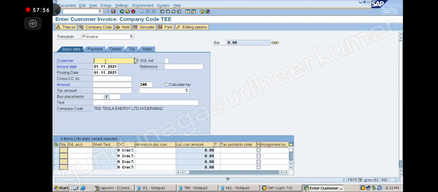Go ahead. Sir, for doing dunning, do we just need a customer document number? You don't need anything. You just go there and do the dunning. The system will automatically pick up all the customers and all the open items which are overdue and waiting for the last three days. The system will take care of it. You don't have to do that.